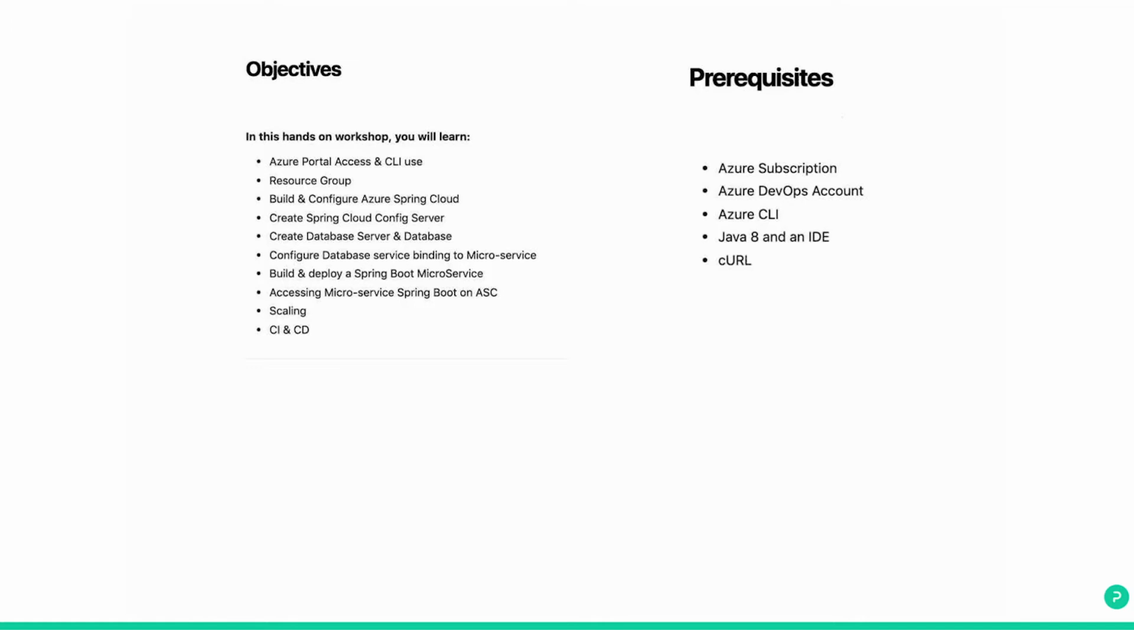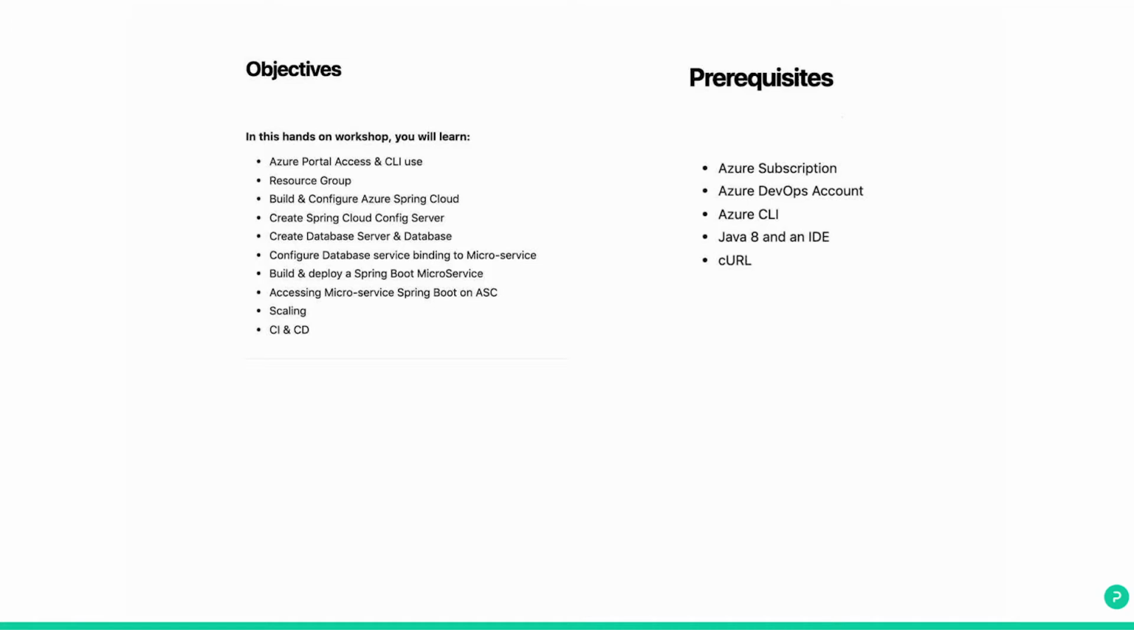Before starting the workshop, we need to make sure we have the following things. You need to have an Azure subscription. If you don't have one, please go and create a new Azure subscription. You will get 200 credits free. That is sufficient to complete this workshop. You need to have an Azure DevOps account to create a repository. Otherwise, if you have a Git account, that is also okay. You can connect your Git repository from Azure Spring Cloud.